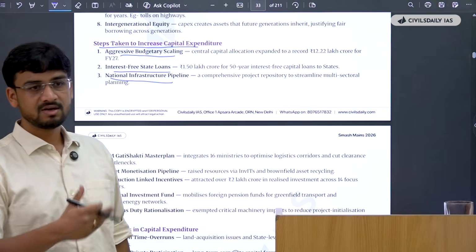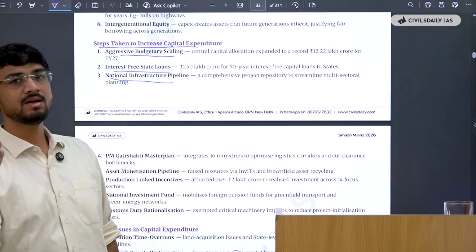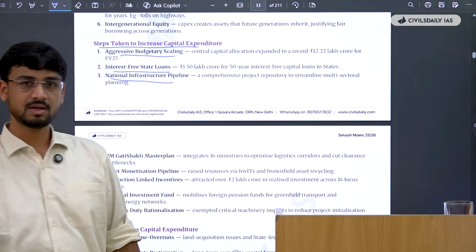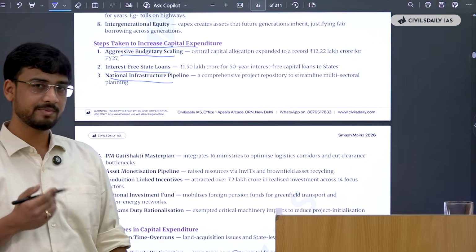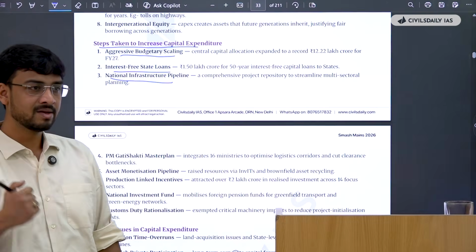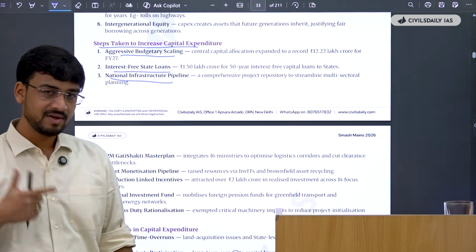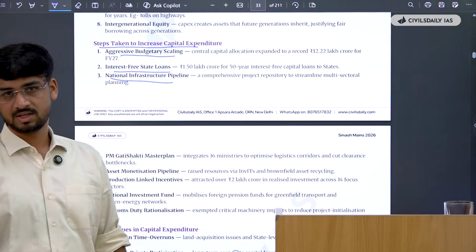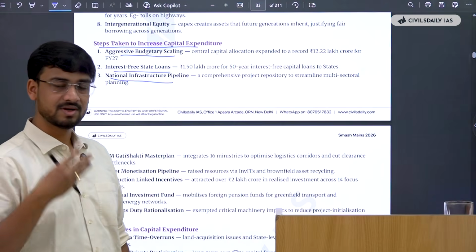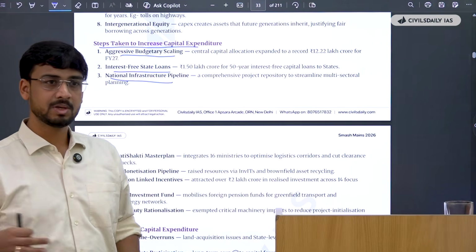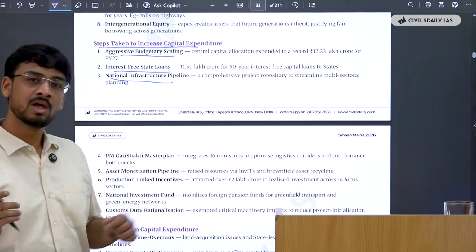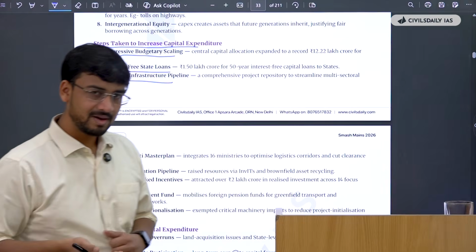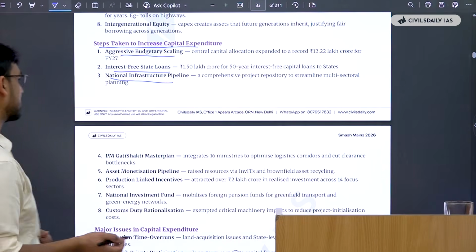Now if there's a national infrastructure pipeline, there must be something in every area that pipeline covered. If that massive a project is happening across the country, then you can use it in railways, in roadways, in ships, in different sorts of energy infrastructure, everywhere, because it's such a massive project. You can use the national infrastructure pipeline everywhere. So this is how you have to use these kinds of notes.